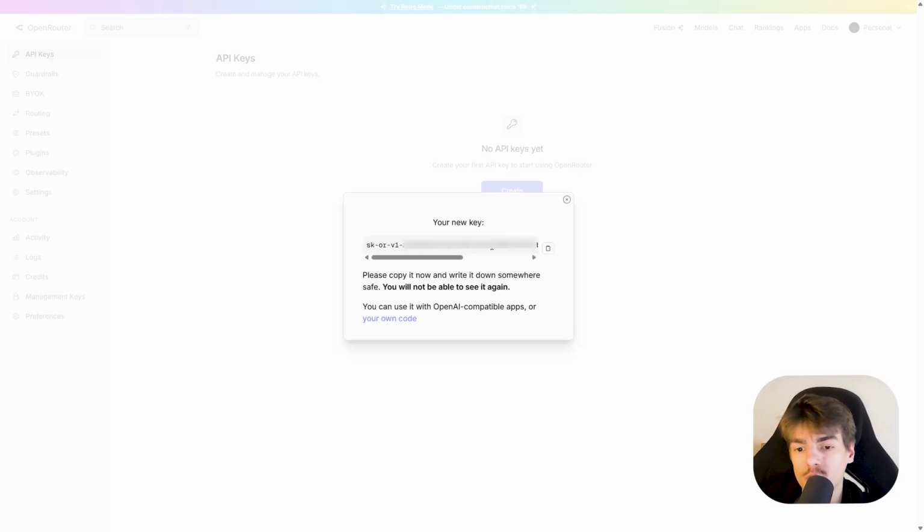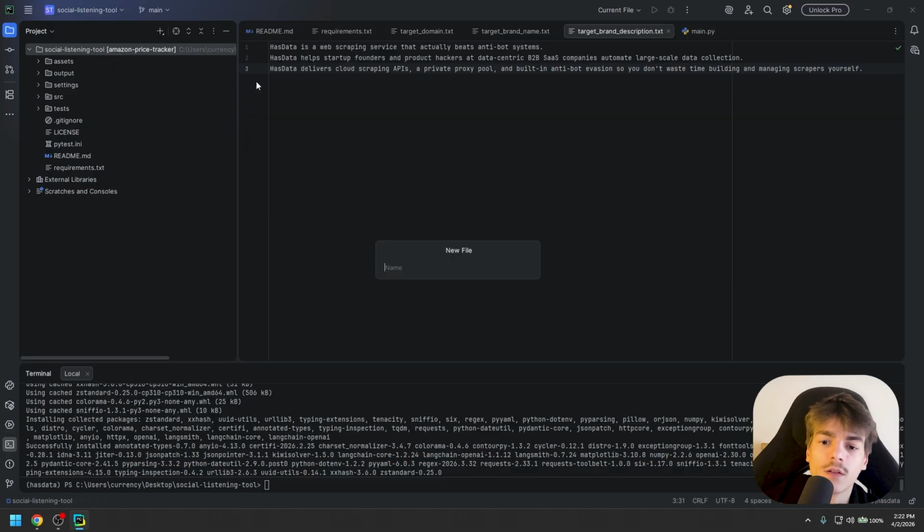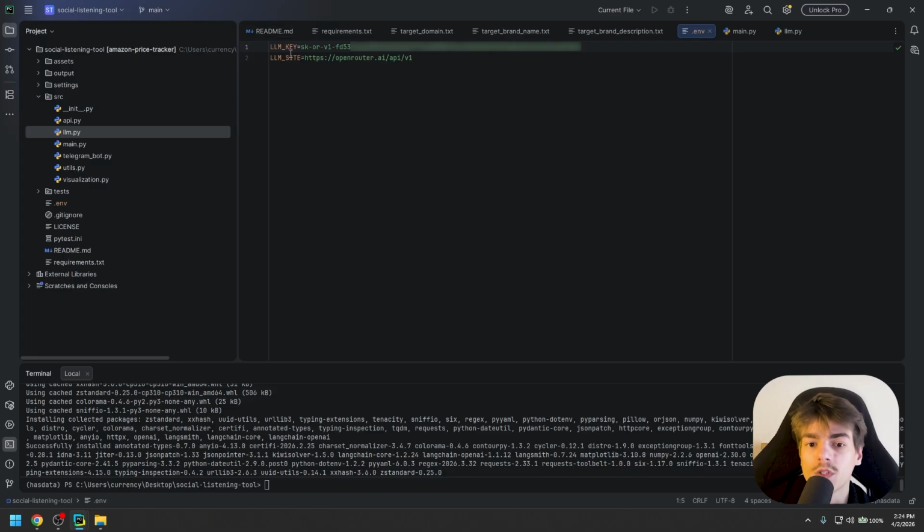Make sure you don't lose it because it's not going to show it again. Next, go over to the project and create a new file and call it .env. Then you're going to make 2 variables, one LLM key and one LLM site. You're going to paste your API key over here and you're going to write the LLM site exactly like this.